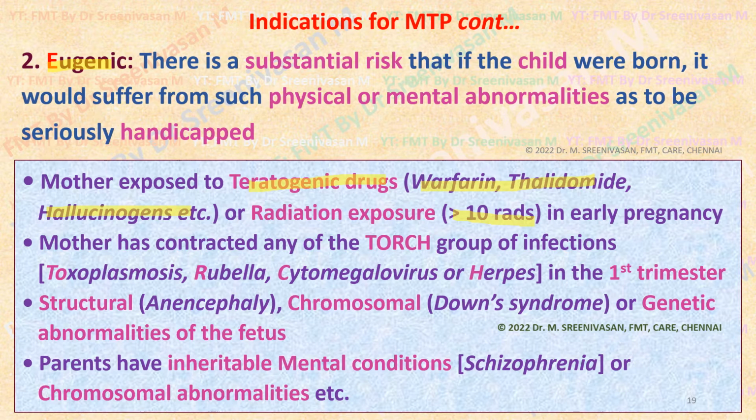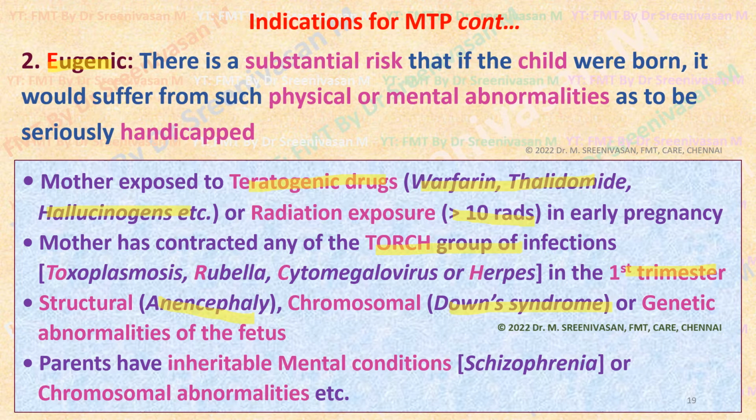Then, if the mother has contracted any of the TORCH group of infections like toxoplasmosis, rubella, cytomegalovirus, or herpes, especially in the first trimester. Then any gross incompatible anomalies of the fetus, where the fetus is a monster, like suffering from anencephaly, or any chromosomal abnormalities like Down syndrome, or any severe genetic abnormalities of the fetus detected by radiological examination.